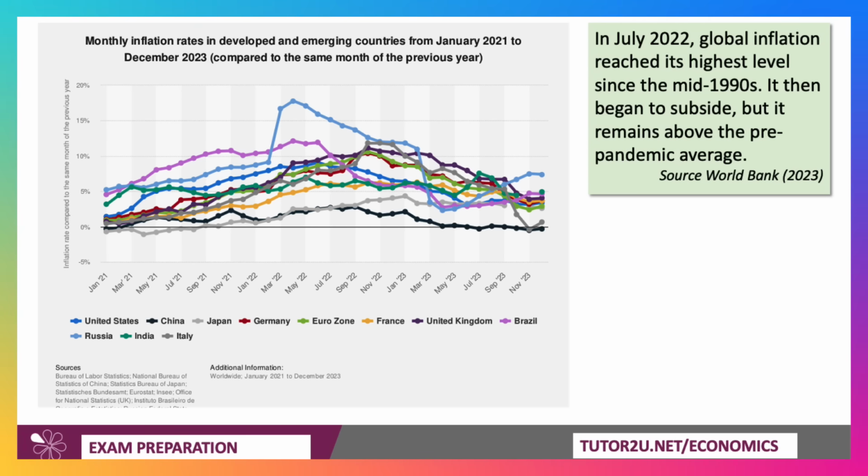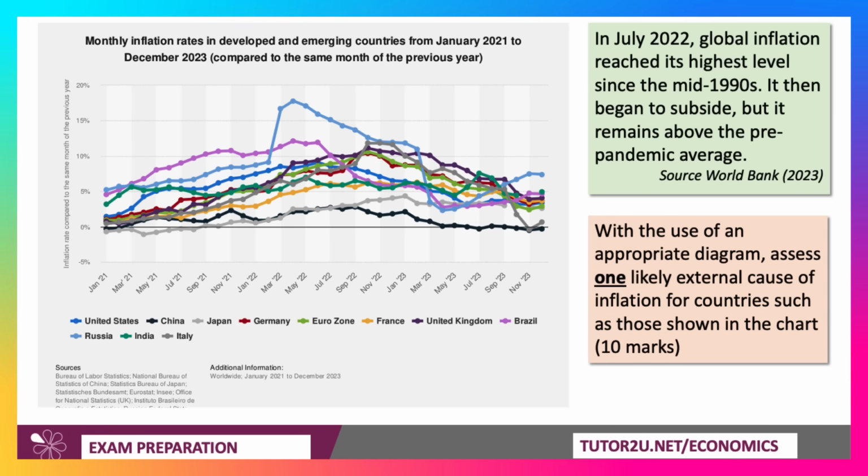And you can see that on the chart, can't you? It then began to subside, but it remains above the pre-pandemic average. Here's a 10-mark question. With the use of an appropriate diagram, assess one likely external cause of inflation for countries such as those shown in the chart.